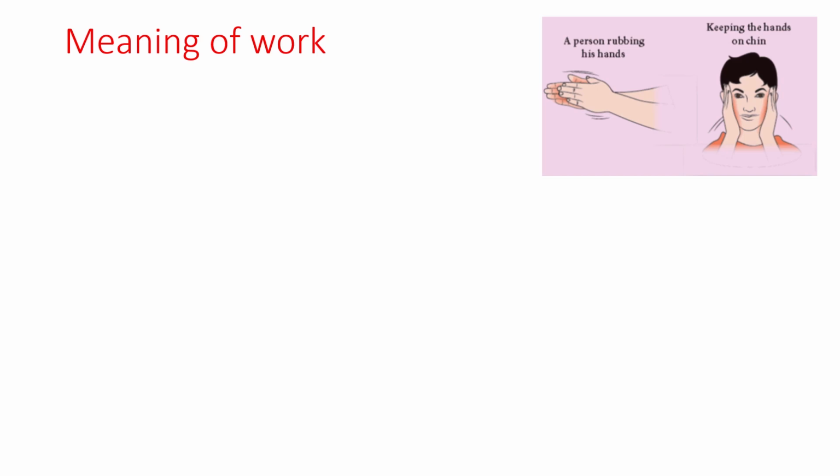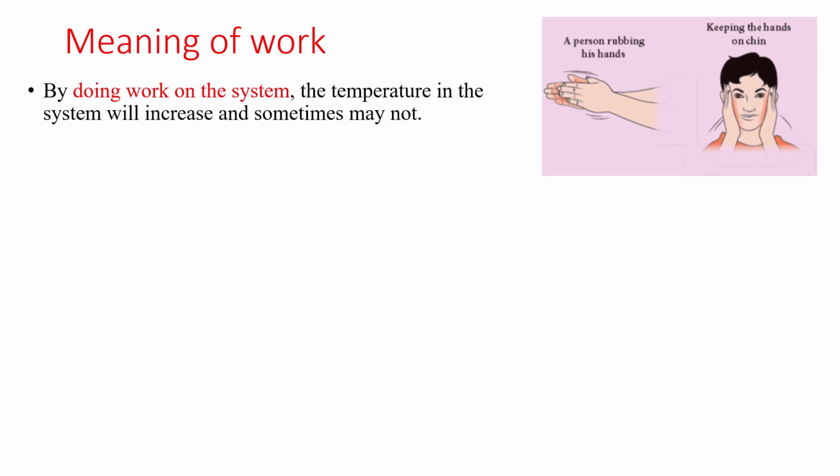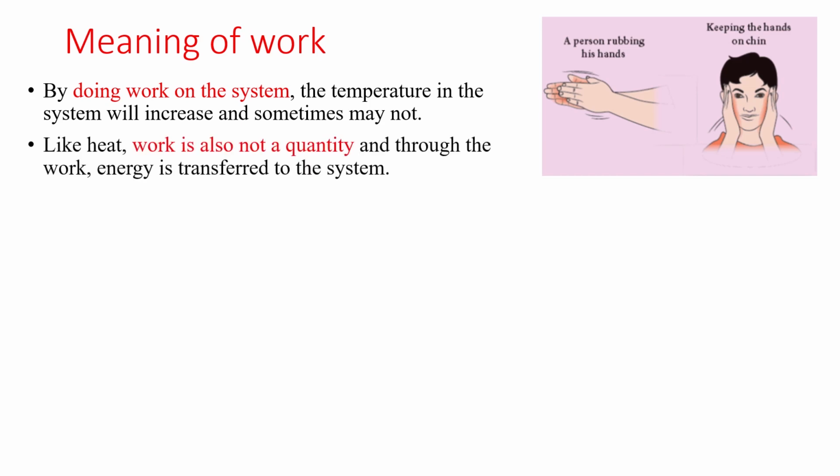On an industrial scale as well, whenever we want to produce heat, what do we do? We do physical work on machines, and those machines produce heat energy. So by doing work on a system, the temperature of the system will increase, and sometimes may not. Like heat, work is also not a quantity, and through work, energy is transferred to the system.